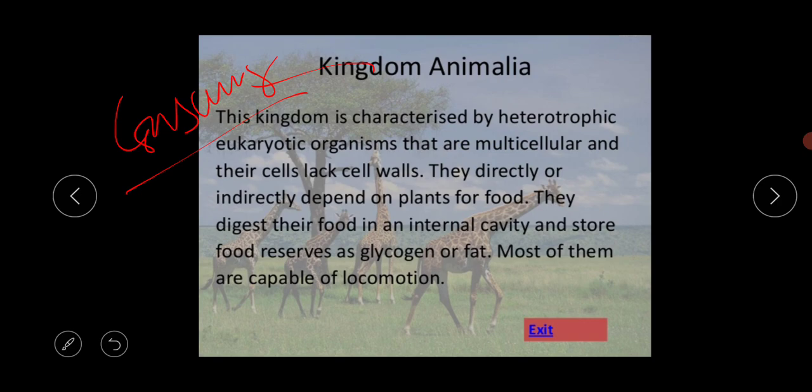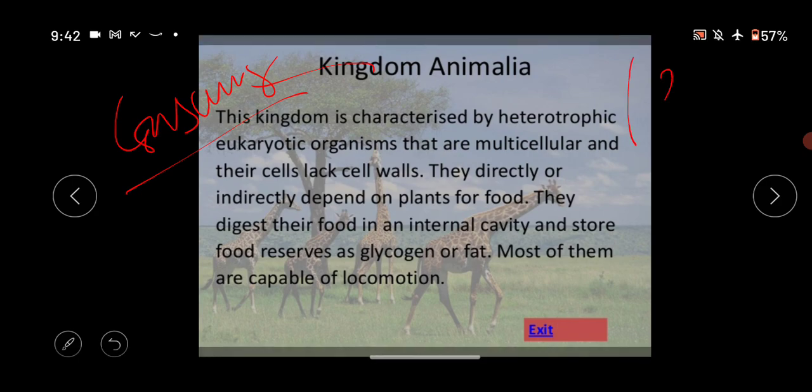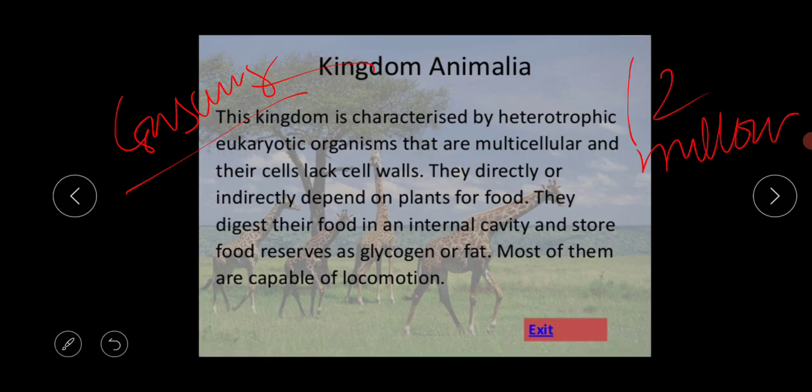It is the largest kingdom with over 1.2 million members. It has numerous members with different types of form, structure, organization, complexity and development. The important groups represented by the kingdom are protozoans, sponges, Cnidaria, worms, annelids, arthropods, mollusks, starfishes, fishes, amphibians, reptiles, birds and mammals. So what are the characteristics of the kingdom Animalia?